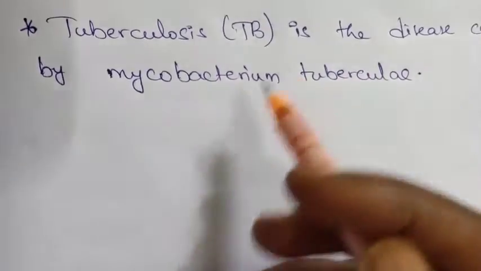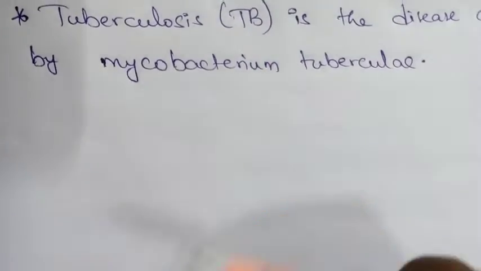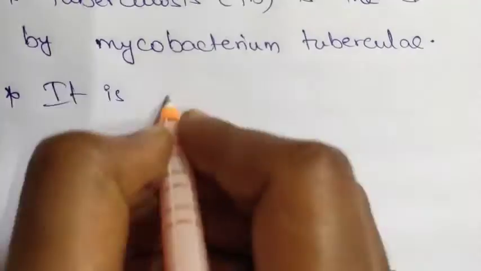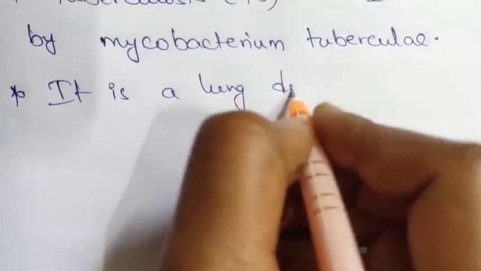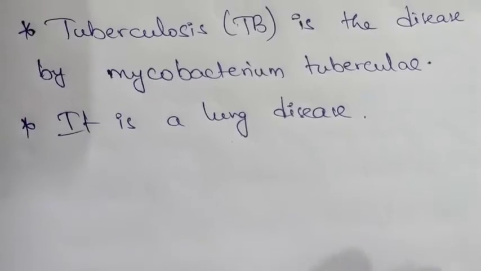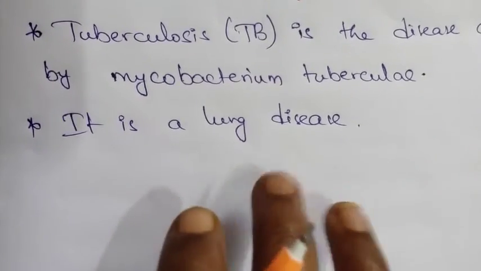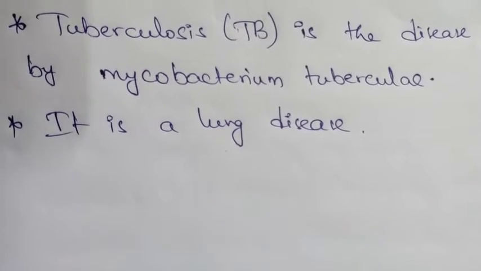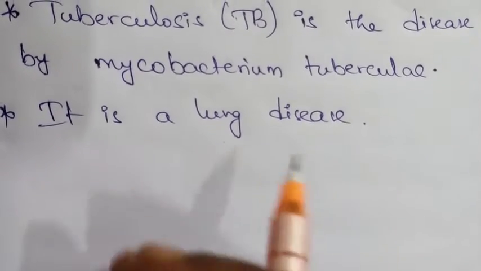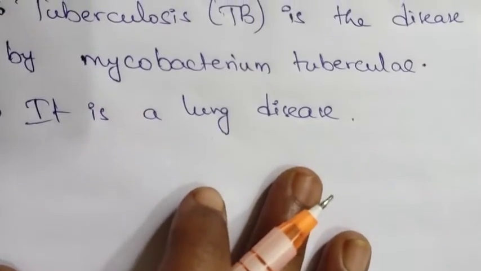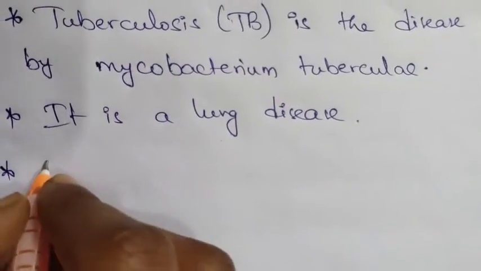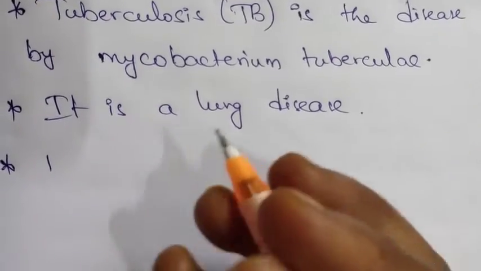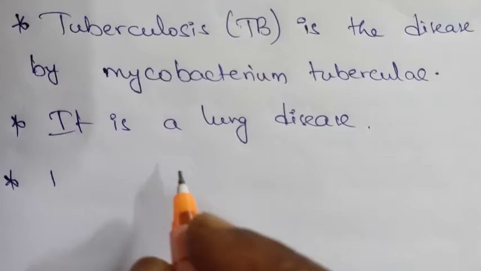Tuberculosis is a lung disease. In some conditions, this bacteria gets widely distributed through the body. So a proper treatment of this disease is necessary for tuberculosis. The drugs that are used to treat the disease are called anti-tubercular drugs.